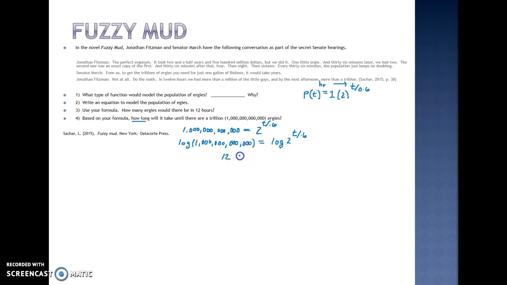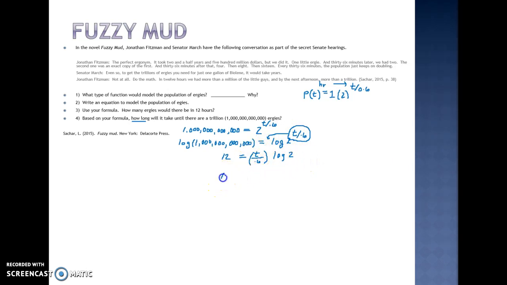On this side of my equal sign, I have a more complicated problem because I already had an exponent. Well, we remember from the power rule that an exponent to an exponent becomes a multiplication problem. So just to show my work, I'll circle my exponent and put an arrow here, and I'm going to make my multiplication problem. So I'm bringing my exponent, t divided by 0.6, times the log of 2. And we typically move that to the front because it's just easier to see.